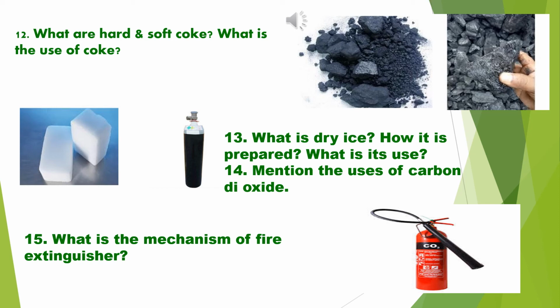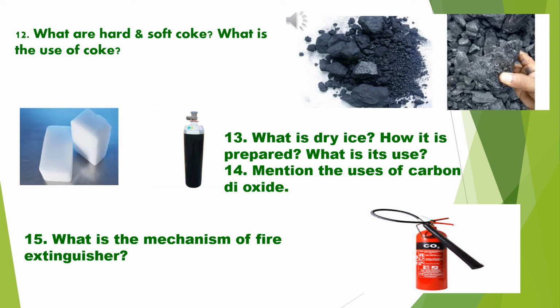Number 6, in case of gas poisoning, a patient is helped by artificial respiration using a gas mixture of 95% oxygen and 5% carbon dioxide, known as carbogen. See the second diagram. Against this question number 14, a cylinder type of thing is there, black colored. More than half portion is black. That is actually carbogen.